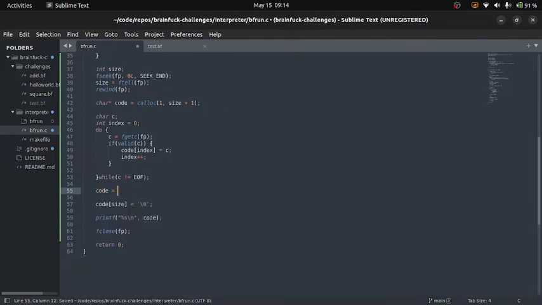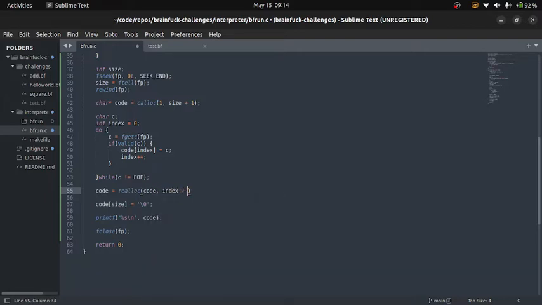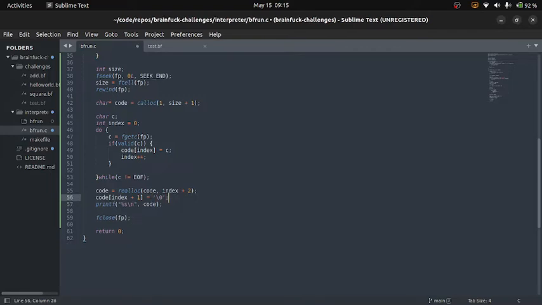So we'll go ahead, and this is not the best practice, but we'll go ahead and do it anyways. Code, and we'll do index plus 2. And then we'll say code at index plus 1 is equal to this. And the reason we're doing index plus 2 is because index is offset by 0, so we of course want the size to be plus 1, so we can tack on this Null Terminator. So we have to add 2 here and then 1 here, and that will get us our code. So we'll go ahead and print that out one more time, close the file afterwards.